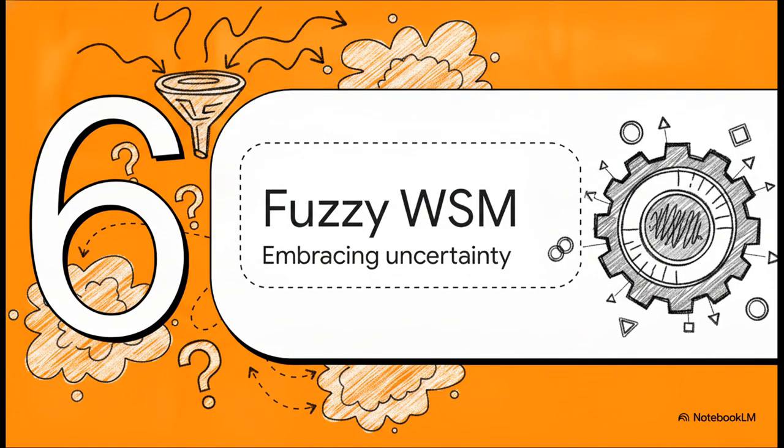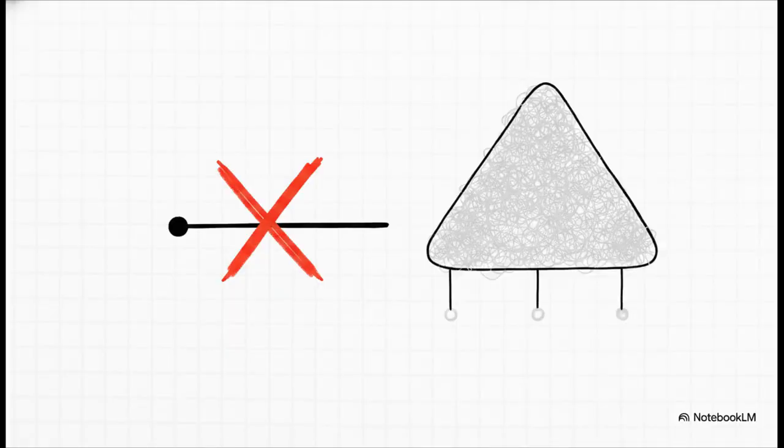Section 6. Embracing uncertainty. Fuzzy WSM. So what do we do when our inputs just aren't perfectly precise? Because, let's be real, the real world is messy. Enter fuzzy WSM. Sometimes you don't have a hard factual number. Sometimes a weight isn't exactly 0.2, but rather, around 0.2. Fuzzy WSM allows us to input ranges instead of strict numbers.